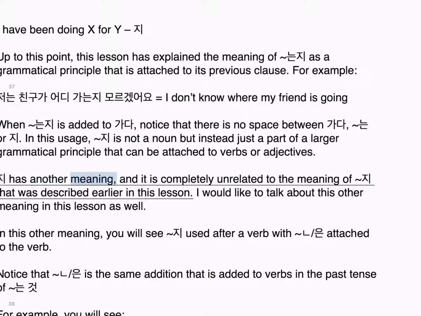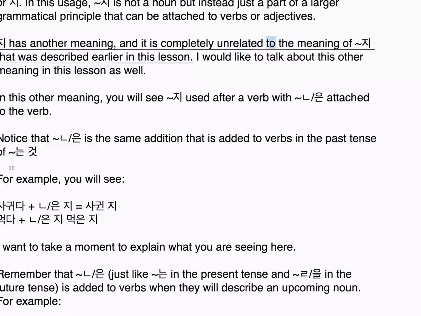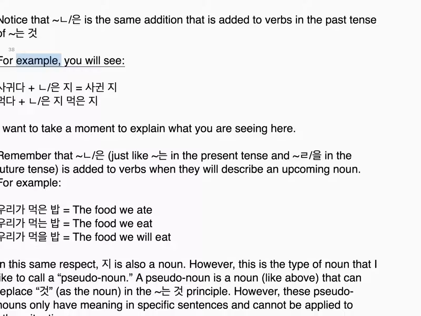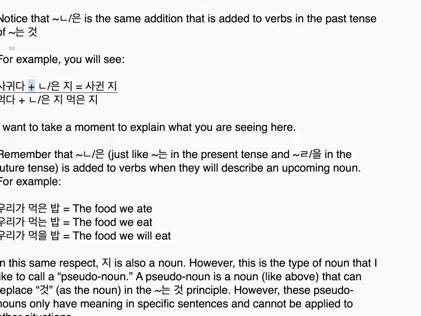지 has another meaning, and it is completely unrelated to the meaning of 지 that was described earlier in this lesson. I would like to talk about this other meaning in this lesson as well. In this other meaning, you will see 지 used after a verb with 는 attached to the verb. Notice that 는 is the same addition that is added to verbs in the past tense of 는 것. For example, you will see 사귀다 plus 은지, 사귄지, 먹다 plus 은지, 먹은지. I want to take a moment to explain what you are seeing here. Remember that.